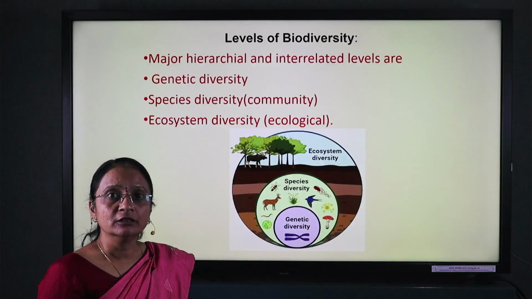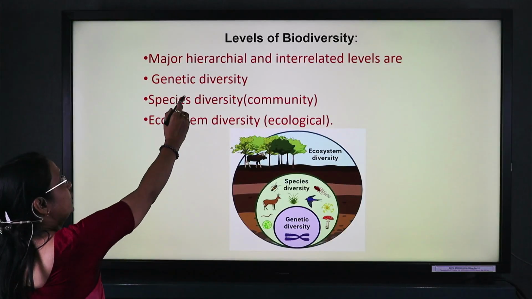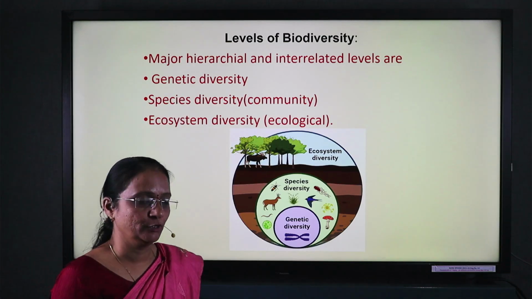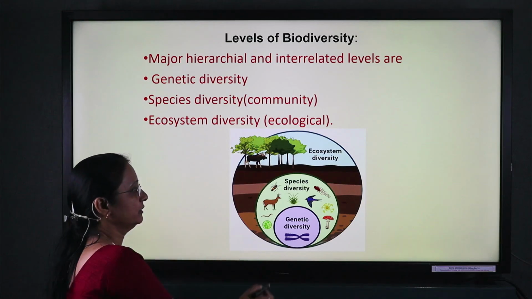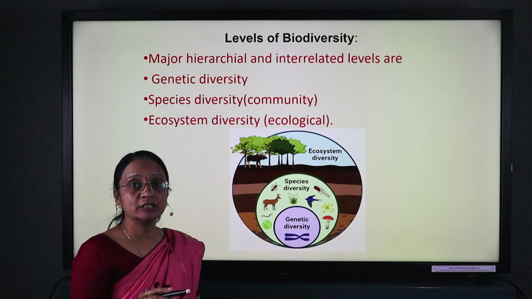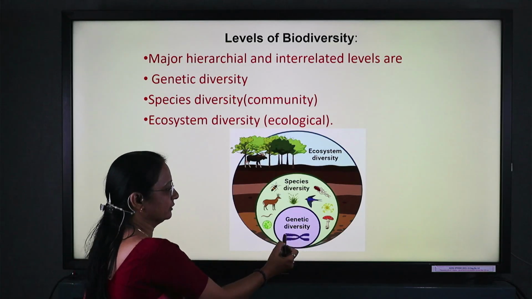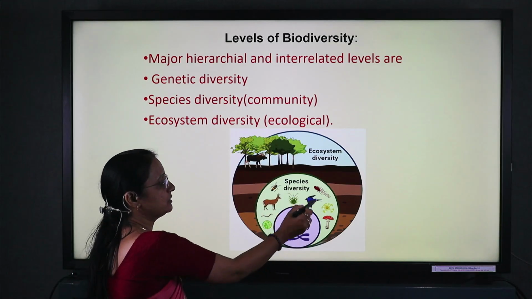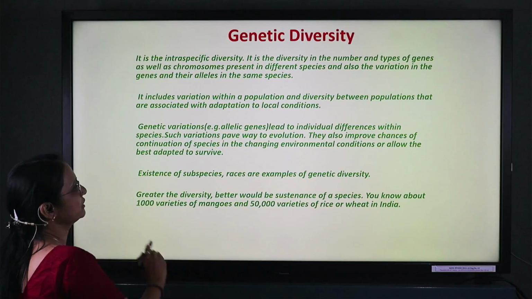Now, which levels of biodiversity do we have to study? Genetic diversity, species diversity, and ecosystem diversity. These three different levels we have to study. This diagram shows the different levels of biodiversity present in nature and how they play their role. Genetic relates to the genes, species to the different species, and ecosystem to the various ecosystems that are present.